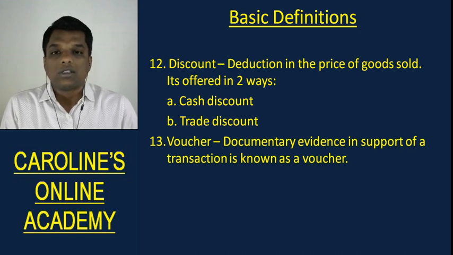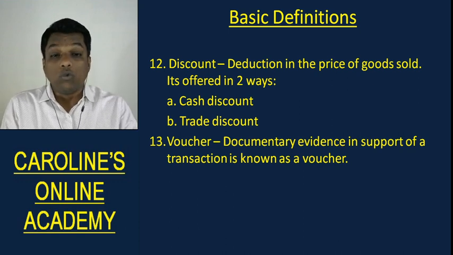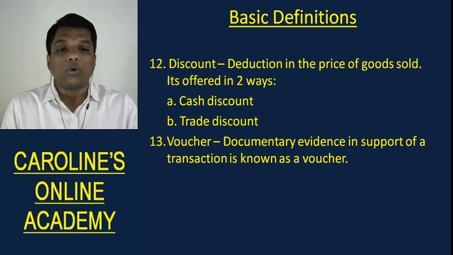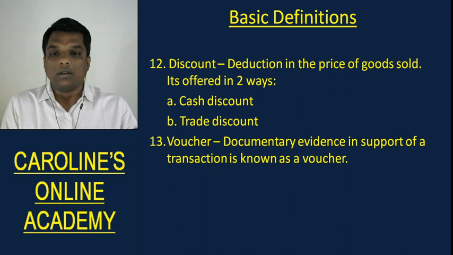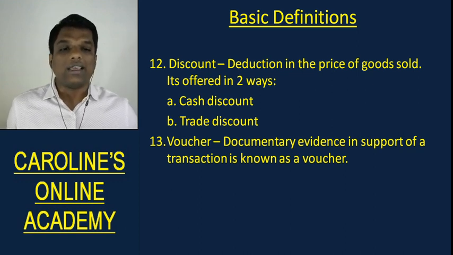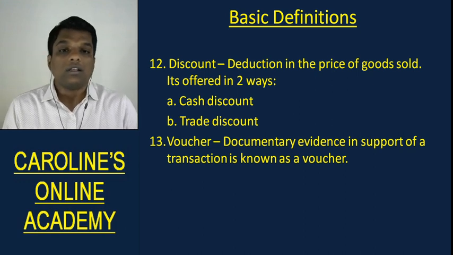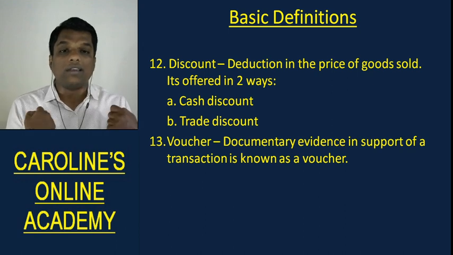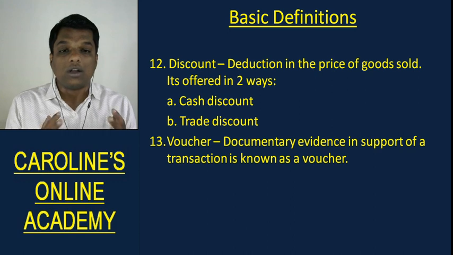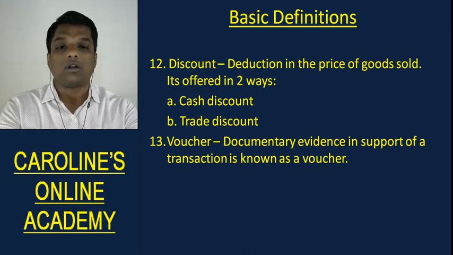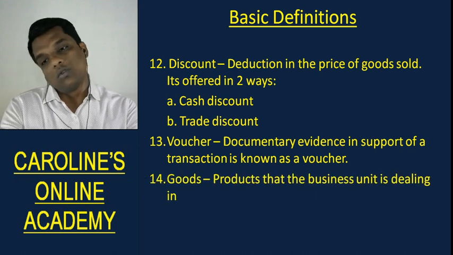Now when I sell goods on credit, I'll give an invoice to my customers. Now that invoice will serve as a supporting document for recording my sale transaction. Similarly, when I stay in a place for a certain number of days and I'm having to pay the rent, the landlord would give me a receipt for my rent. Now that would be my evidence for the expense called rent that I've incurred. So any document that serves as evidence for a transaction is known as voucher.